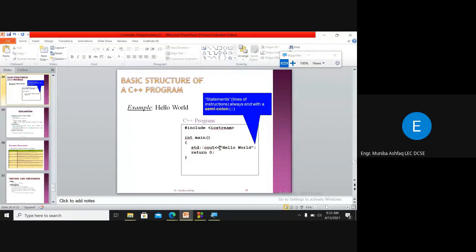Then you have the insertion operator, and then whatever you want to print on the screen must be enclosed in double quotes, then you have a semicolon at the end of the statement.